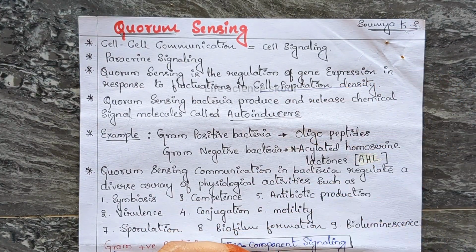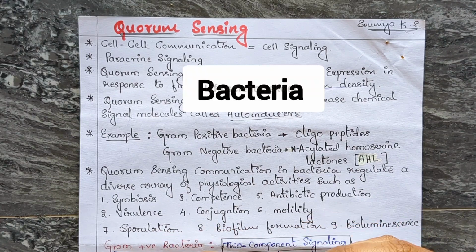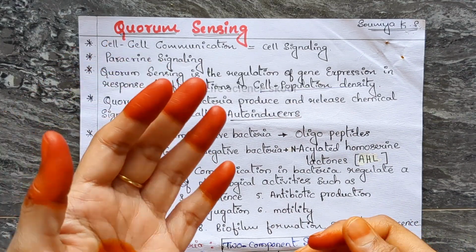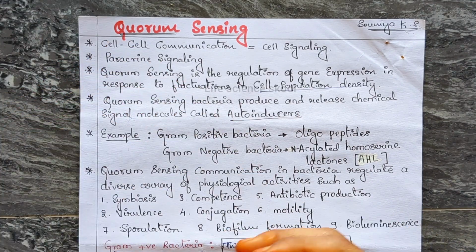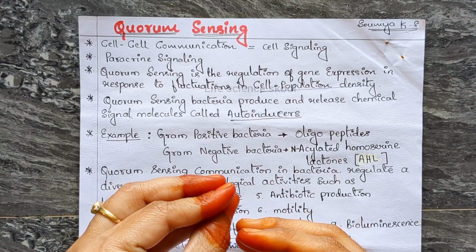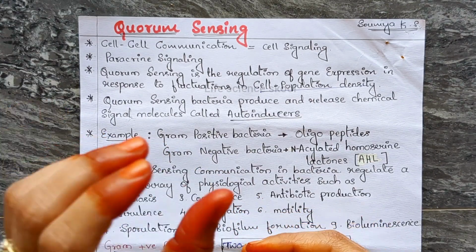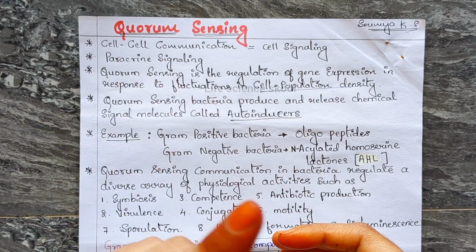And this quorum sensing we can see in bacteria. Quorum sensing is used by most of the bacteria, for example gram positive bacteria and gram negative bacteria. These quorum sensing bacteria produce and release chemical signal molecules called autoinducers.